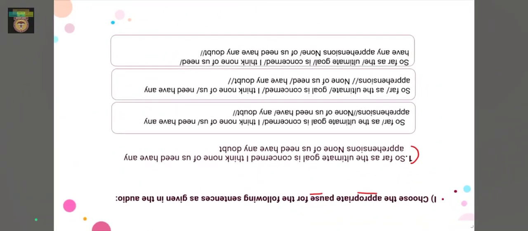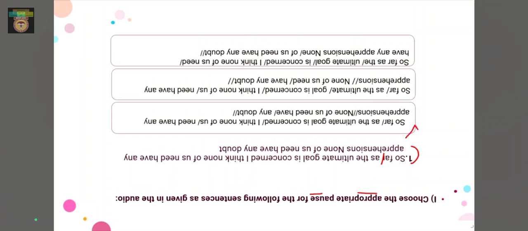So we have to figure out where we make a pause after pronouncing a couple of words, or maybe a sentence. So here in the first option we have, so far as the ultimate goal is concerned, I think none of us need have any apprehensions. Here we make a long pause, and this indicates the end of the sentence. Then we have, none of us need have any doubt. So this seems correct for now. Let's check the other options.